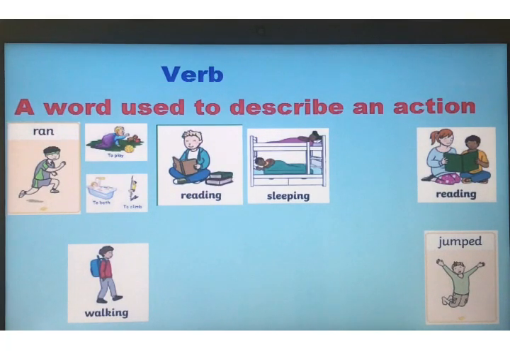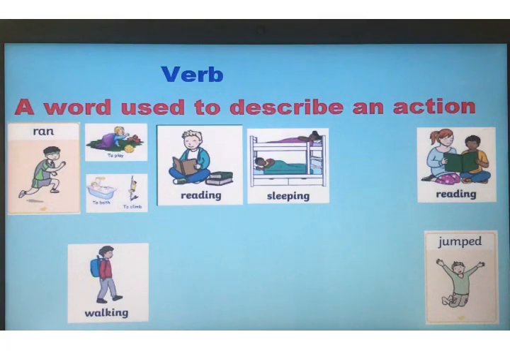A verb is a word that is used to describe an action. In simple words, you can say a verb is a word or a group of words that is used to denote an action, event, or state of being or possession. Like here, as you can see, ran. It is an action, the person is running, so it is a verb. Reading. A person is reading, he is performing some action, so it is a verb. Sleeping. An action is going on, walking, jumping, reading. So in all, you can say any action that is being performed is known as a verb.